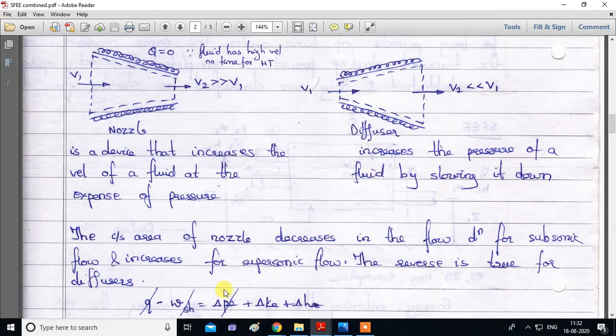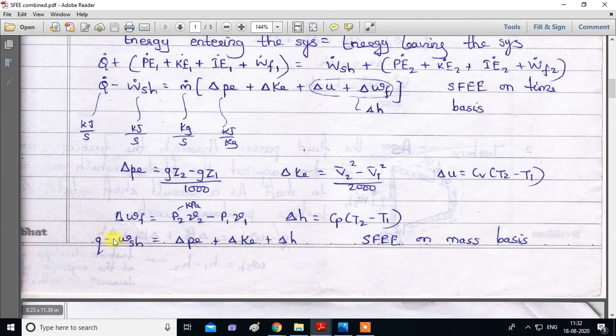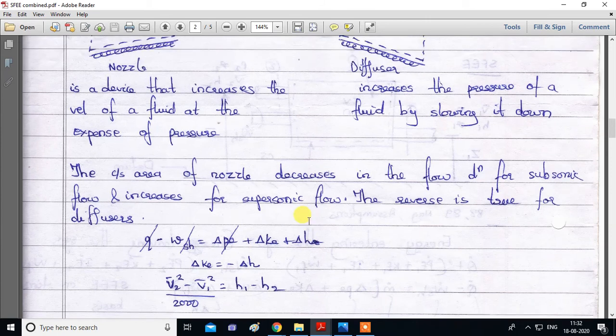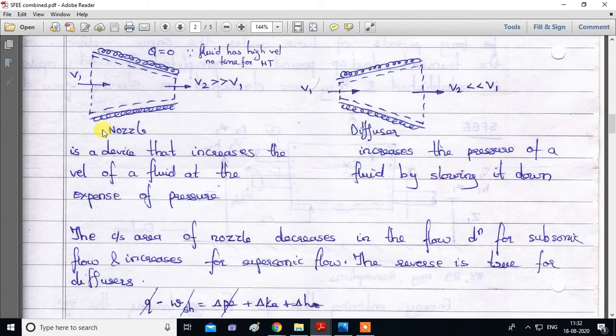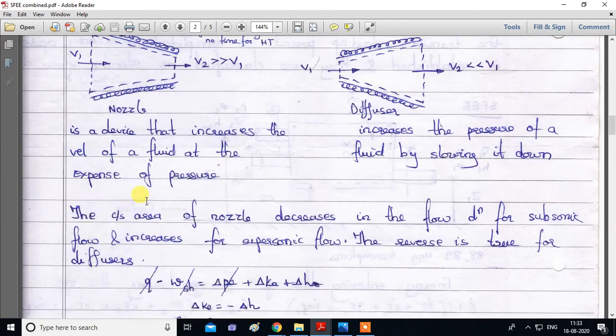And now we'll apply the steady flow energy equation using the mass basis form, this one. So Q minus W is the change in potential energy plus kinetic energy plus change in enthalpy. In this equation, since we have insulation over here, heat transfer is zero. So this Q we have cancelled. We don't get work from the nozzle, so work is cancelled. Change in potential energy is zero because point 1 and point 2 are at the same height.